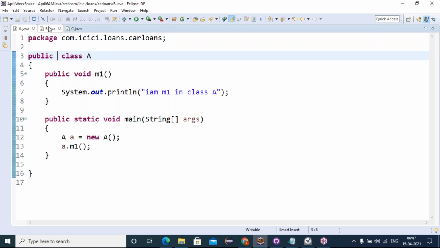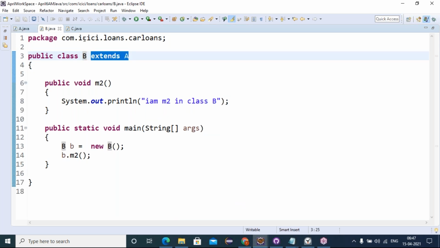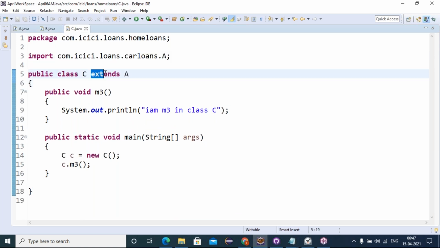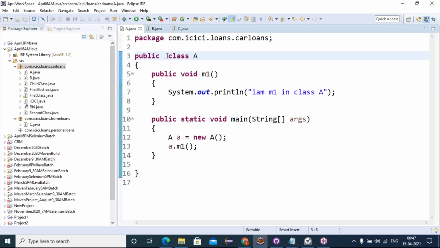See, the same package class is inheriting, and the outside package class is also allowed to inherit. If I don't want inheritance, I give the final class.